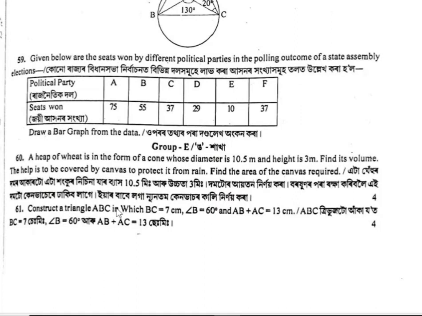Construction of triangle ABC, in which BC is 7 cm, angle B is 60 degrees, AB plus AC is 13 cm. It is a construction. And the 4 marks question answers, 2 questions of 4 marks and 3 questions of 9. This is the question paper for all districts, very important.